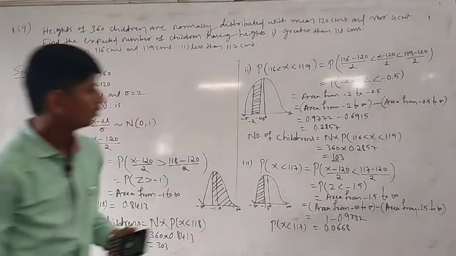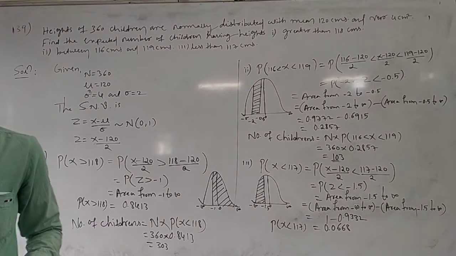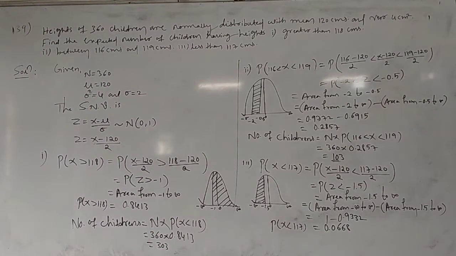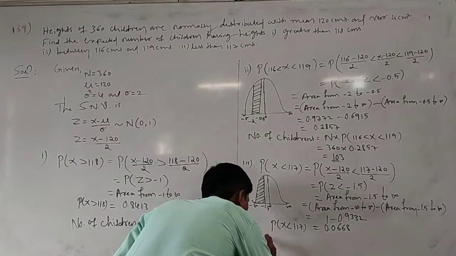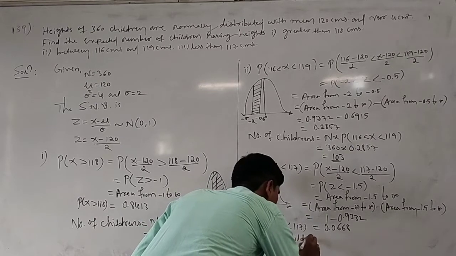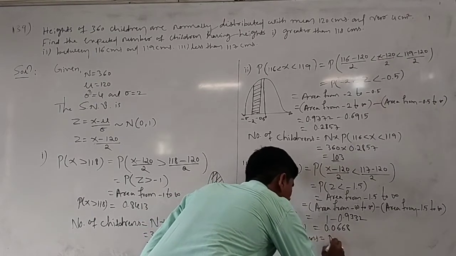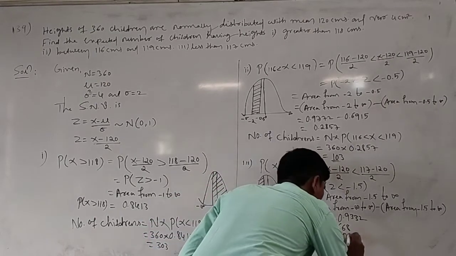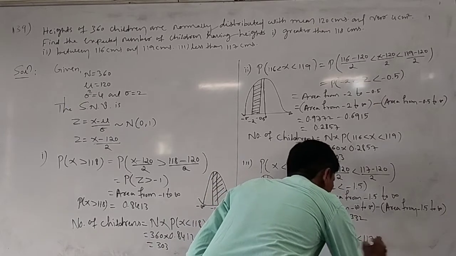Okay. Next, what do you have to find? Next, you want the number of children. Here the number of children is equal to capital N into the probability of x is less than 117.